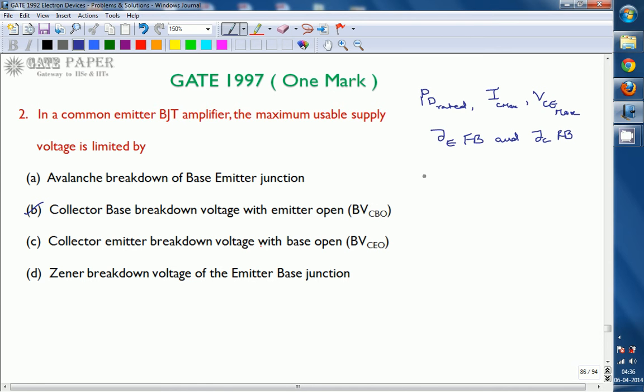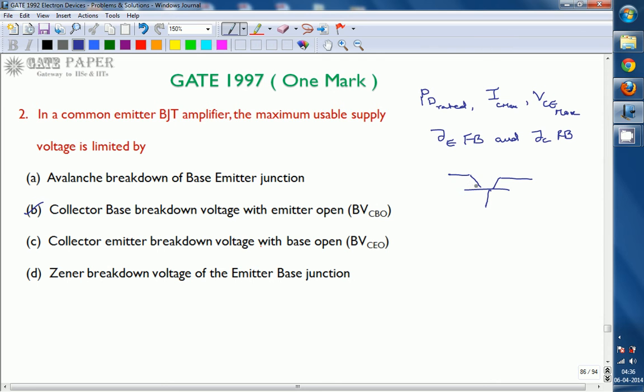Forward bias of a junction is simply the cut-in voltage. So only the reverse bias is going to have an effect. Whenever we go this way, we expect that maximum power dissipation may happen.